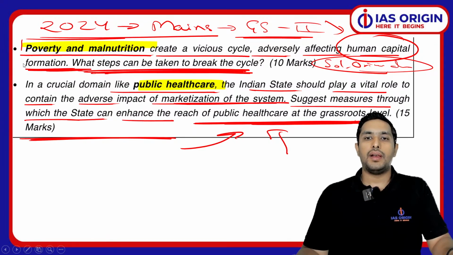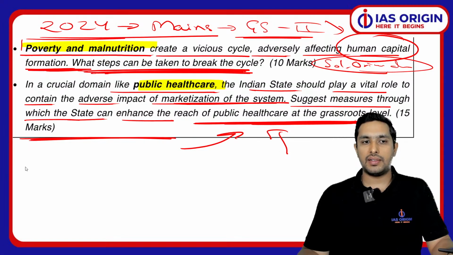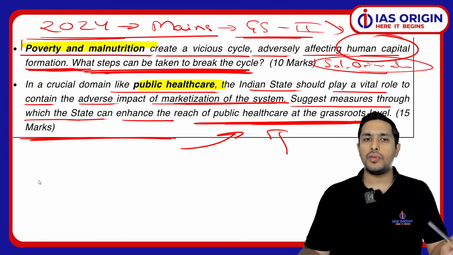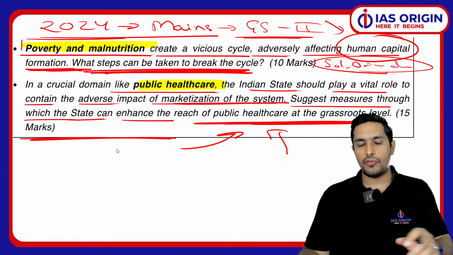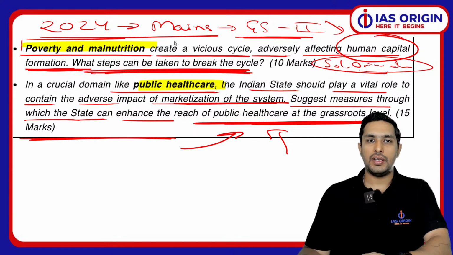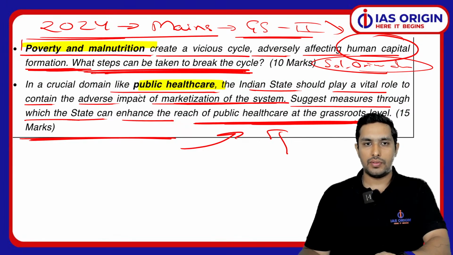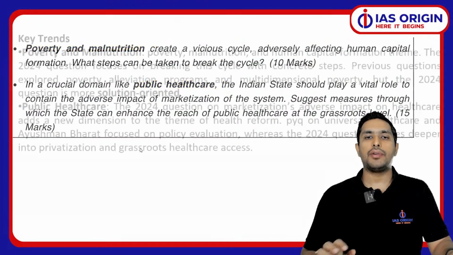Moving ahead, now what we will be doing is, like this was the 2024 paper, I'll be identifying even more themes related to the previous year papers from this portion only. Mainly, you can pick this issue of health, education, human resource. This very theme we are going to be focusing upon precisely. So I am sure that this is also going to be of much importance for all of you. So I hope it helps. Let me just load this. Okay. Have a look at this question.